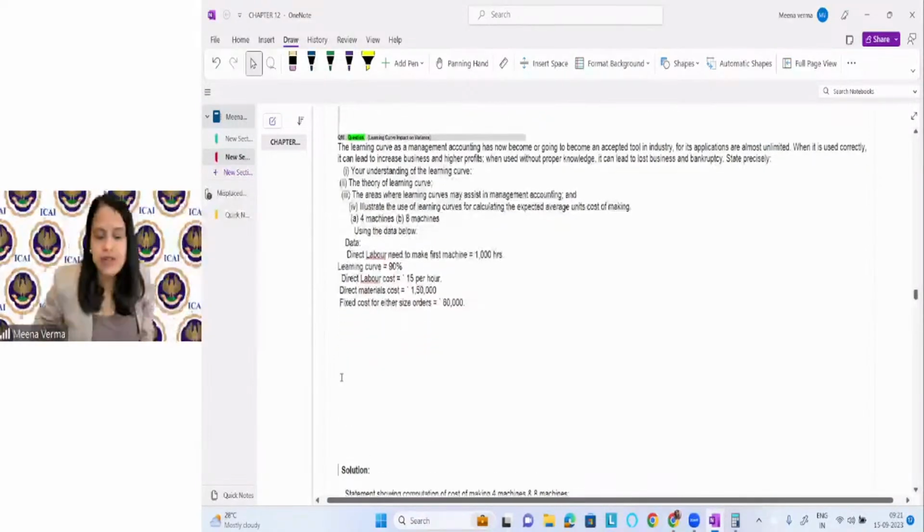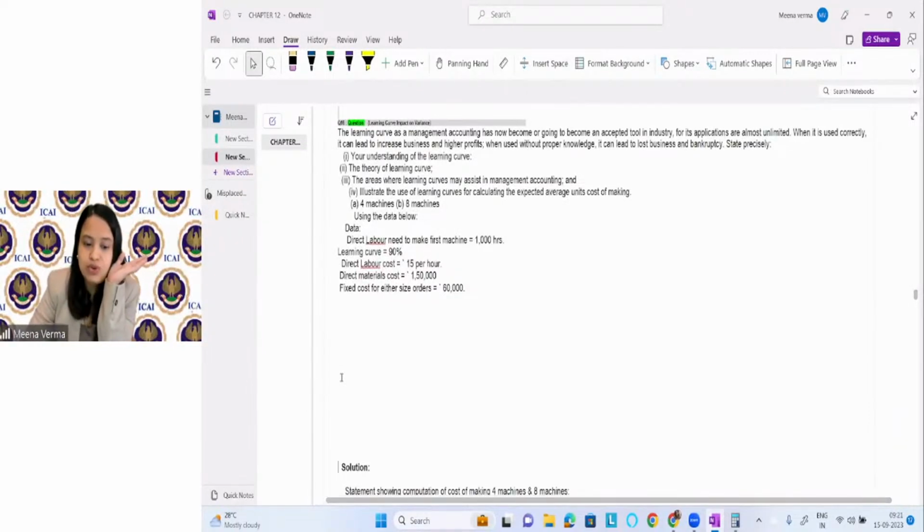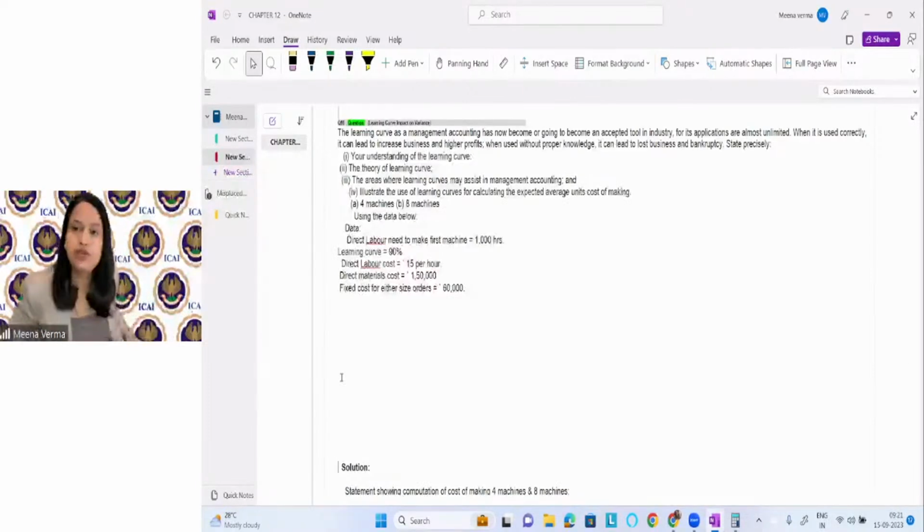So always remember, we apply the learning curve to find out the standard rate for actual output. In most of the cases, they have given you the information of learning curve. Remember that we apply the learning curve to find out the value of standard rate or standard hour, right? The actual hour and actual rate will be given in the question to find out the variances. The standard rate can be found.